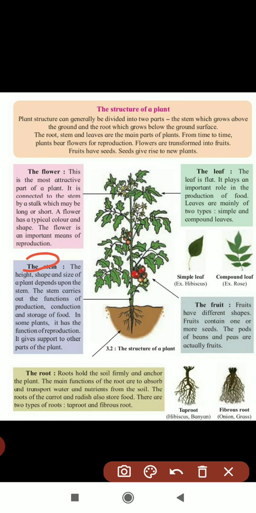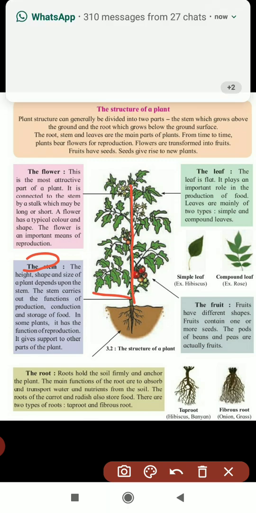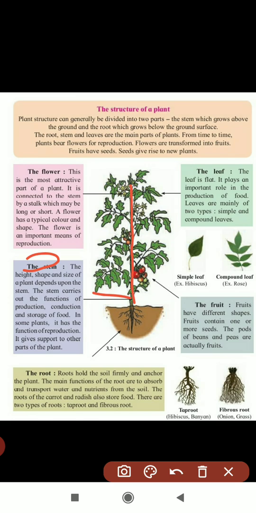One by one we'll take this stem. Stem means the height, shape and size of a plant depends upon the stem. How it will grow decides the height, shape and size of the plant. The stem carries out the function of production, conduction and storage of food. It also has the function of reproduction. It gives support to the other parts of the plant.